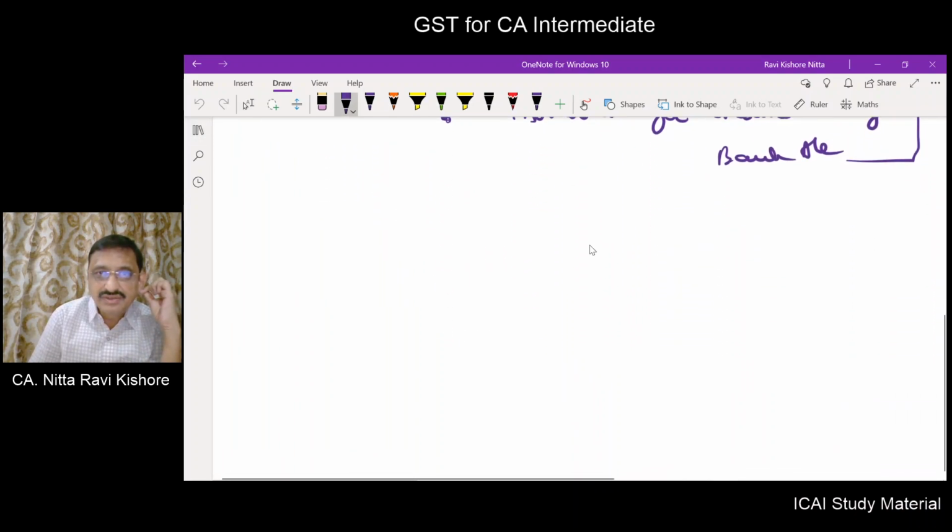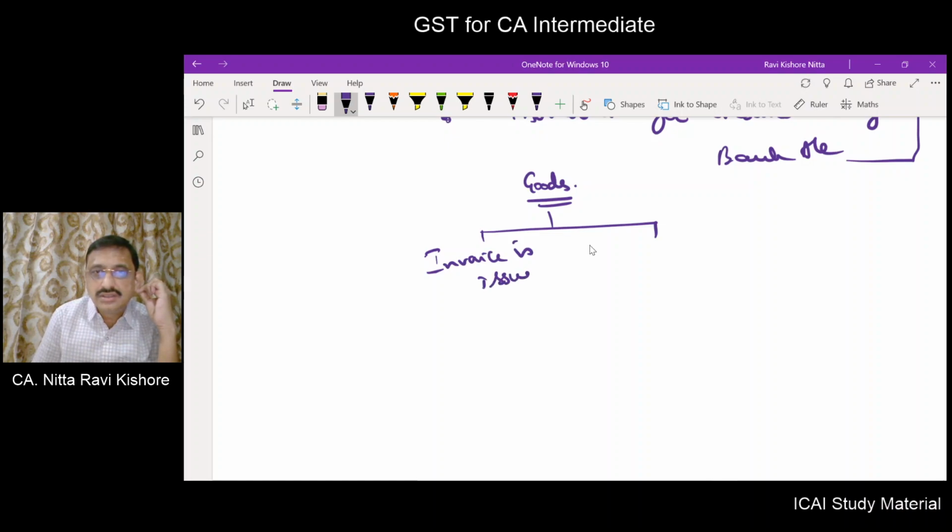What is the time of supply of goods? Time of supply of goods can be divided into two parts. Invoice is issued in time. Invoice not issued in time.